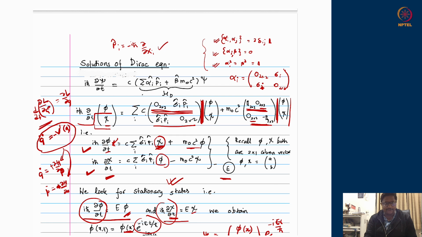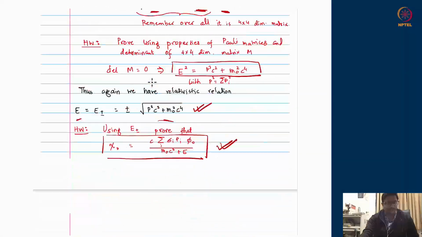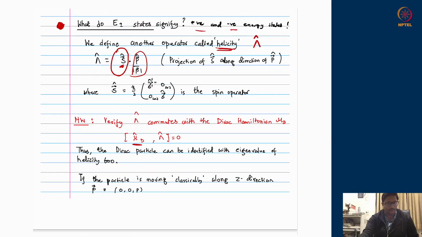And in this, alphas were also made up from Pauli matrices in the off diagonal, remember. And this time the spin operator which we are trying to make the helicity operator has sigmas, Pauli matrices, in the diagonal dotted with the p. Previously it was multiplying in the off diagonal.